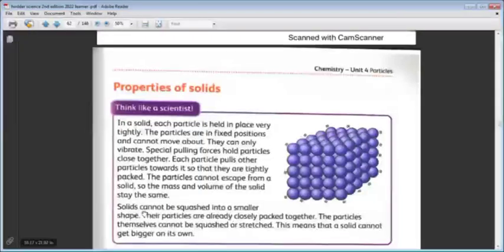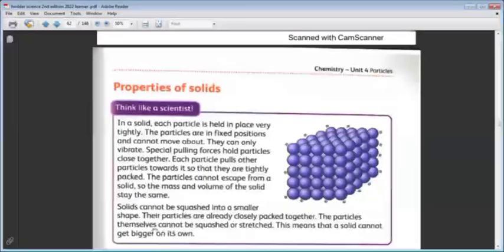Solids cannot be squashed into a smaller shape. We can't squash it to a smaller shape with our hands. If you have a mobile phone, can you squash it with your hands? No. We need a knife or a saw to cut it. But if we leave it alone, it stays with its shape, its volume and mass. Their particles are already closely packed together, meaning tightly packed, near each other.